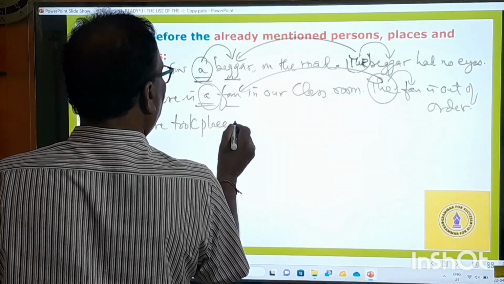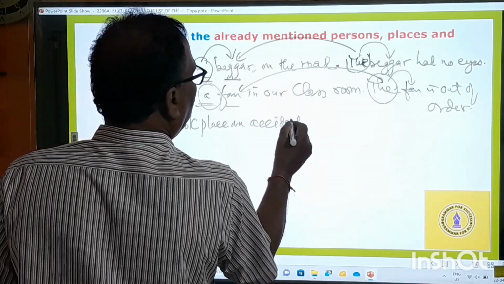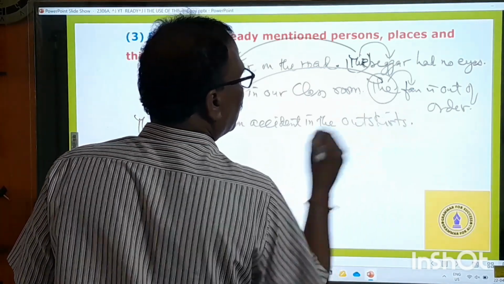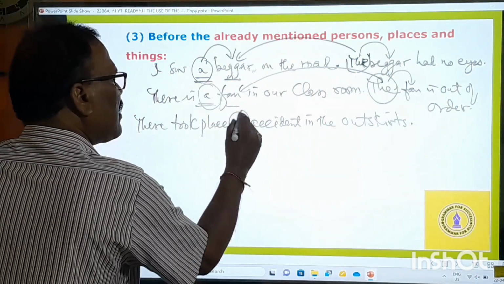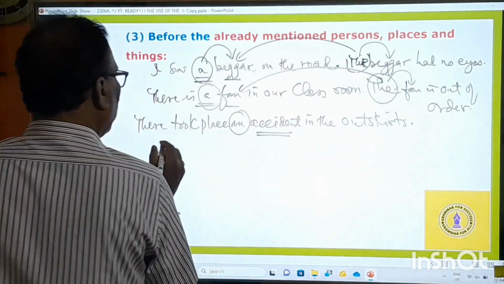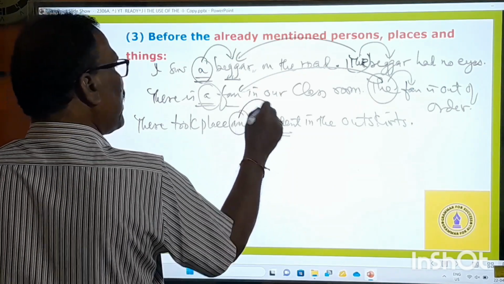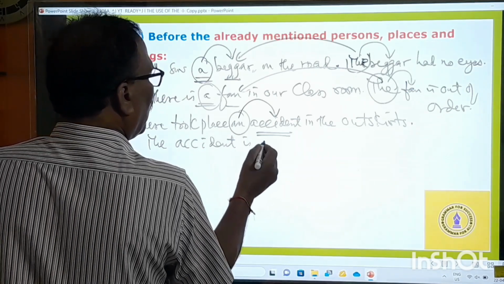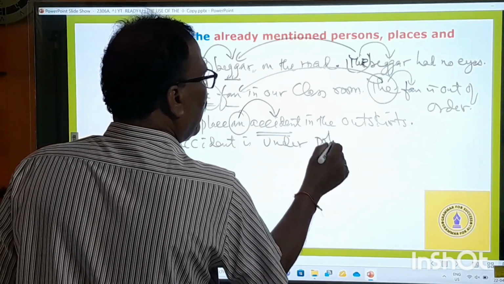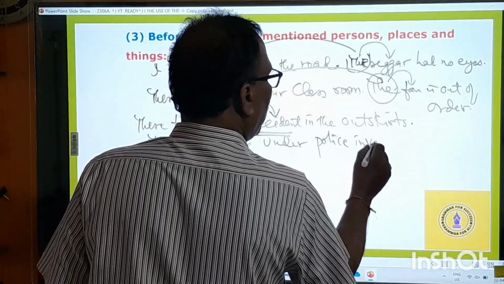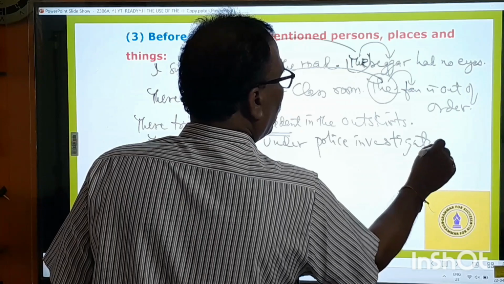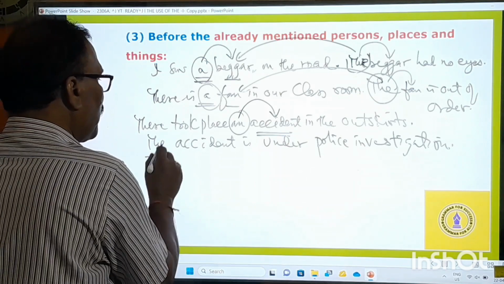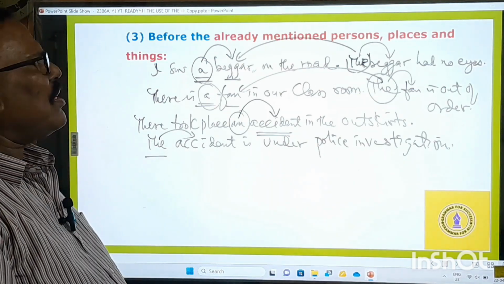There took place an accident in the outskirts. There took place an accident in the outskirts. And now, if you want to mention the same accident, what should you say? The accident is under police investigation. The accident is under police investigation. The accident. So in this way, it is like that.